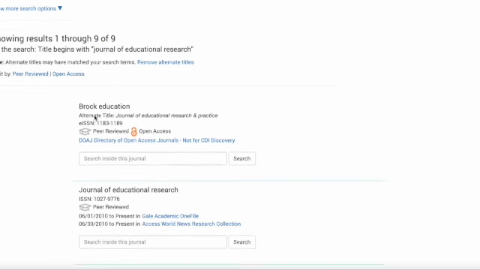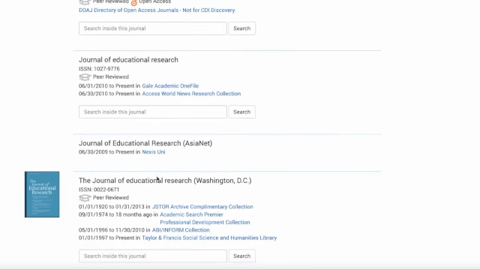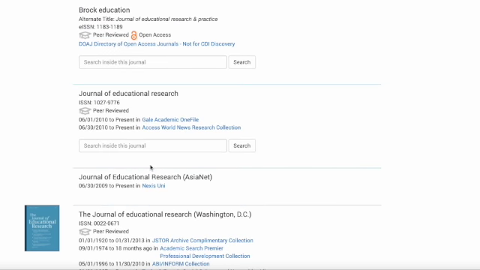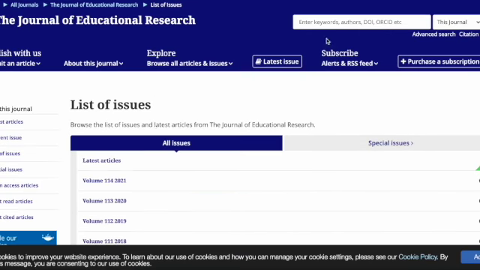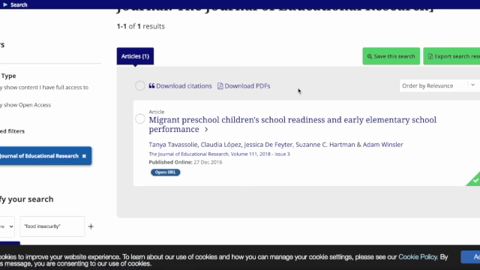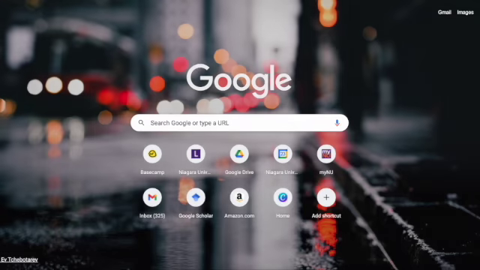You'll notice that we have a few different titles: Brock Education, Journal of Educational Research. The other one's in Washington, D.C., so just double check which one you're looking for. I want the one from Washington, D.C. Then look at the dates. This one is from 1997 to present, so I want the most up-to-date information. Here, we're going to take a look at food insecurity in this title, to see if any articles are related to it. There's only one from 1997 that has it within the text. I just wanted to show you how you can search within a specific journal.